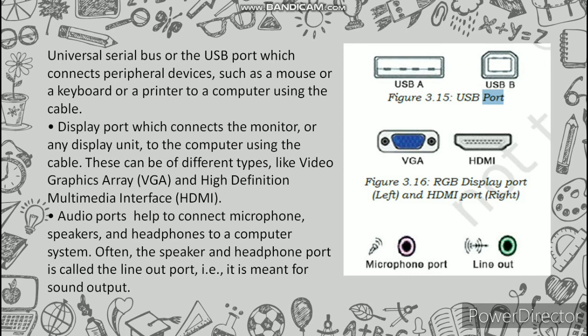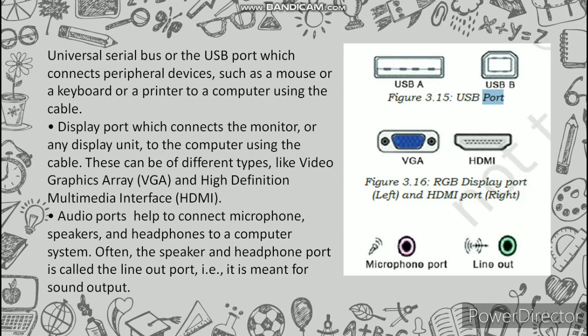Display port connects the monitor or any display unit to the computer using a cable. These can be of different types like video graphics array VGA and high definition multimedia interface HDMI. Audio ports help to connect microphones, speakers and headphones to a computer system.